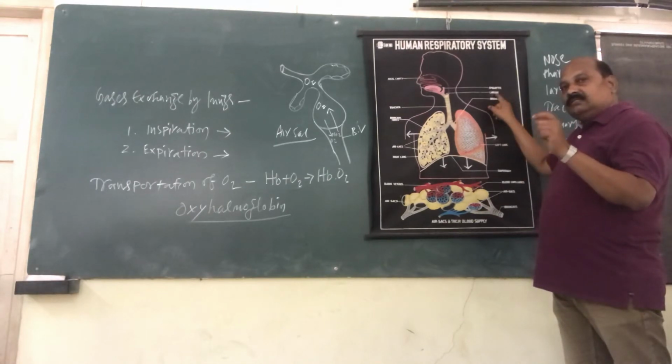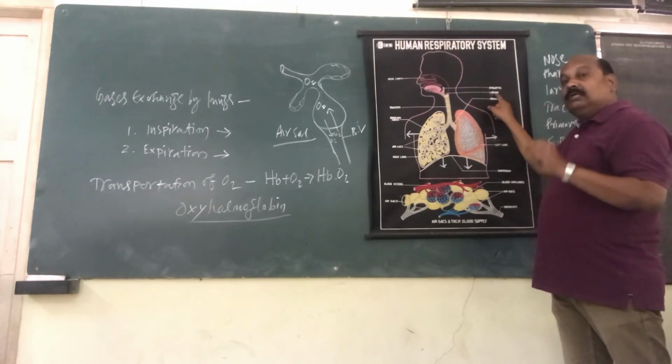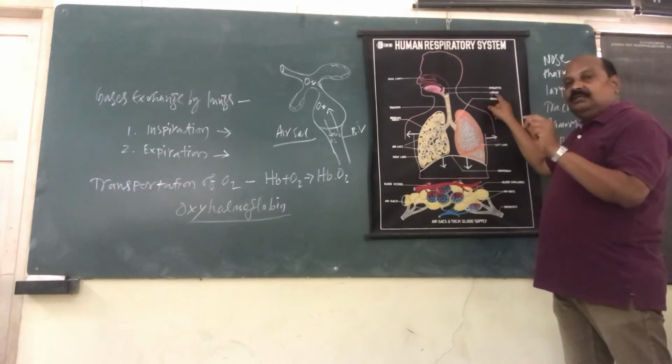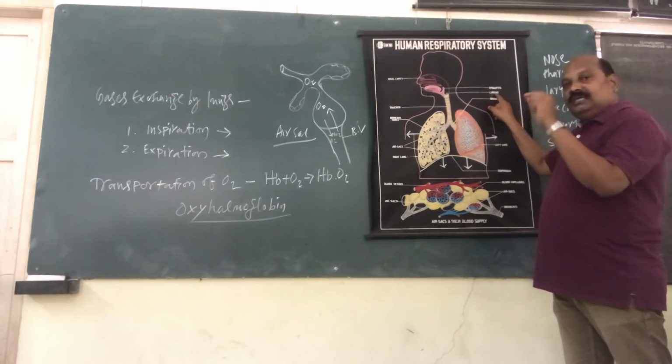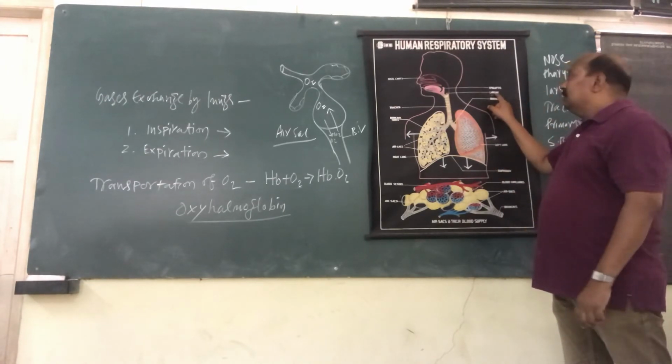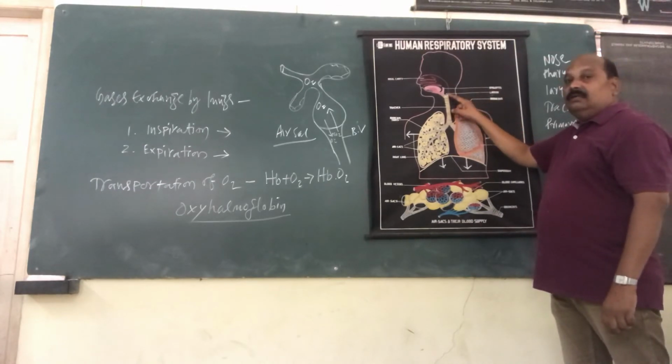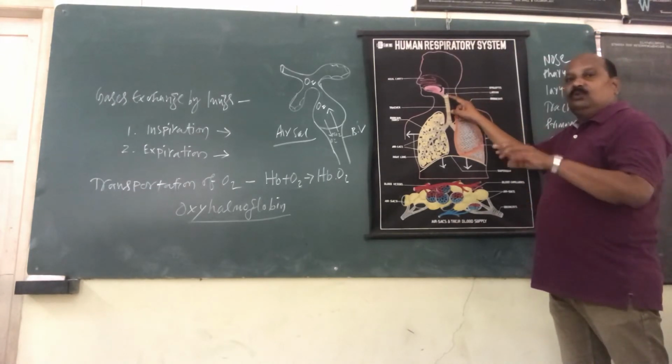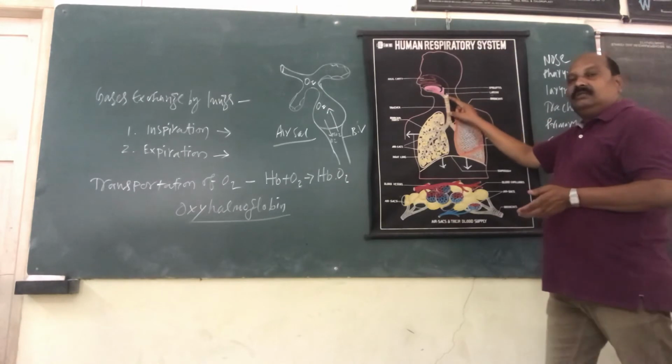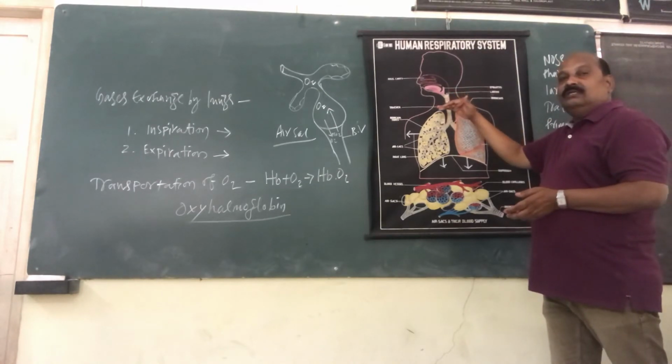The larynx has a small opening called the glottis. The glottis is the aperture through which air enters the further areas. The larynx is covered by the epiglottis, a muscular flap-like structure which closes the glottis and sometimes is kept open.